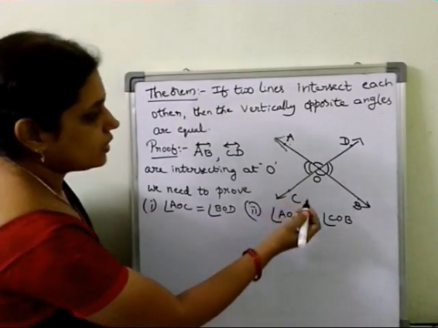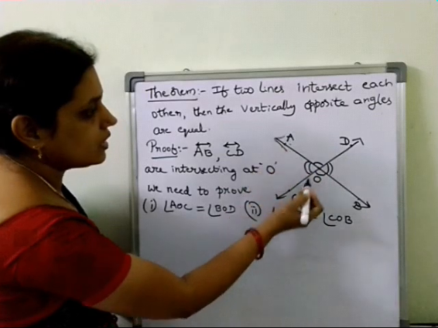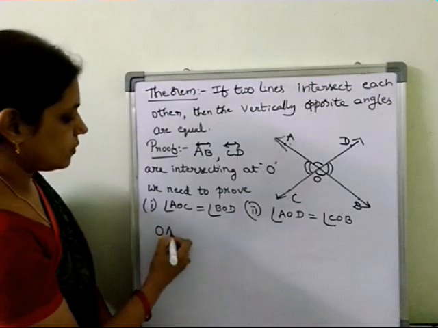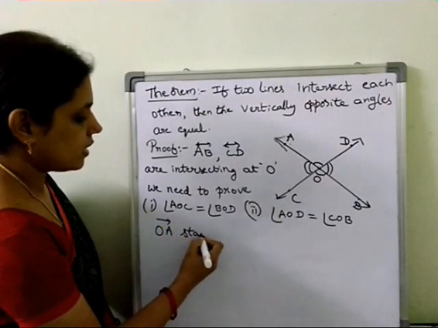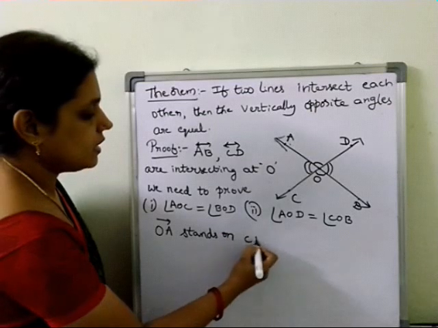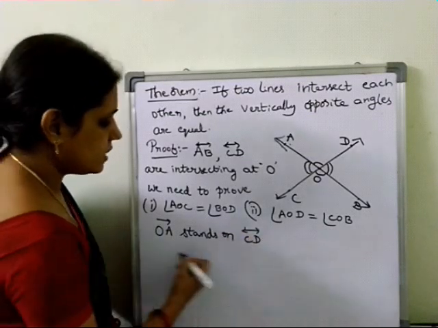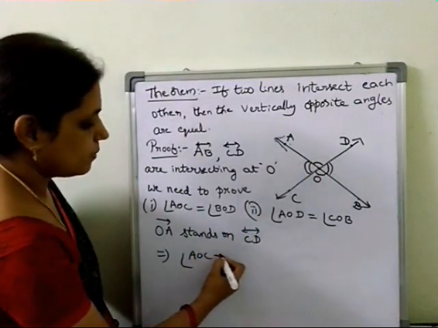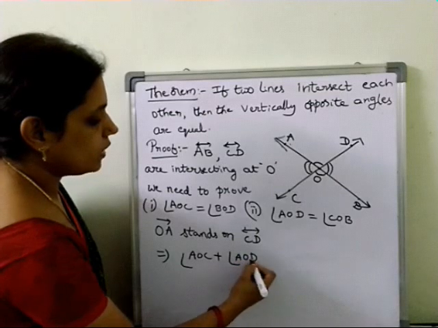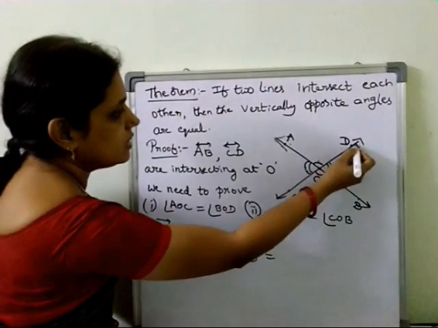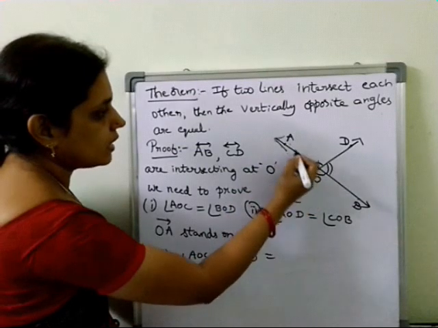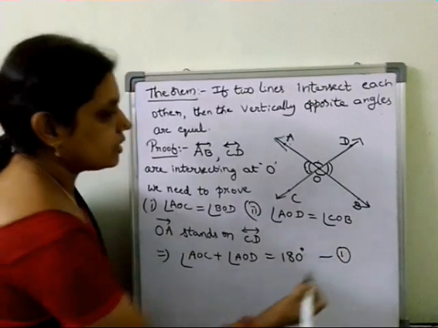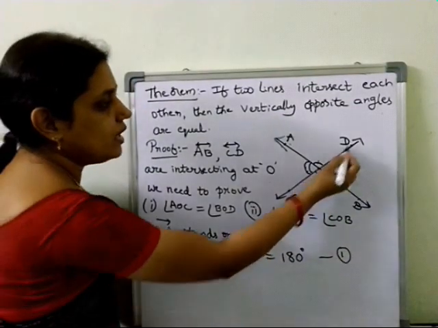So see here, ray OA stands on CD, isn't it? OA stands on CD, that is a line. So what can we write from this? Angle AOC plus angle AOD. These two are adjacent. This is the line and this is the ray. So angle AOC plus angle AOD is equal to 180 degrees. Let it be 1.